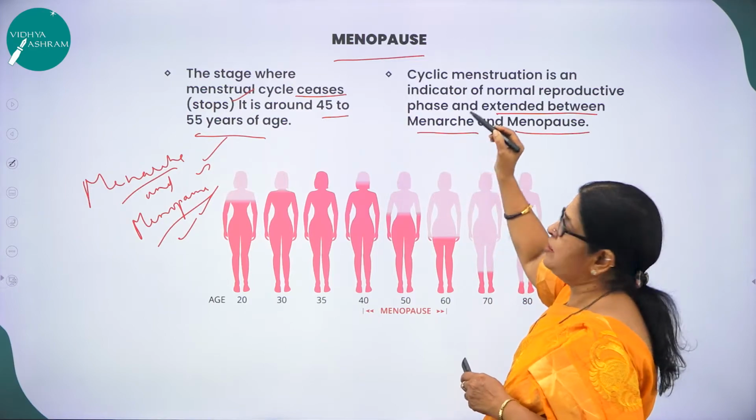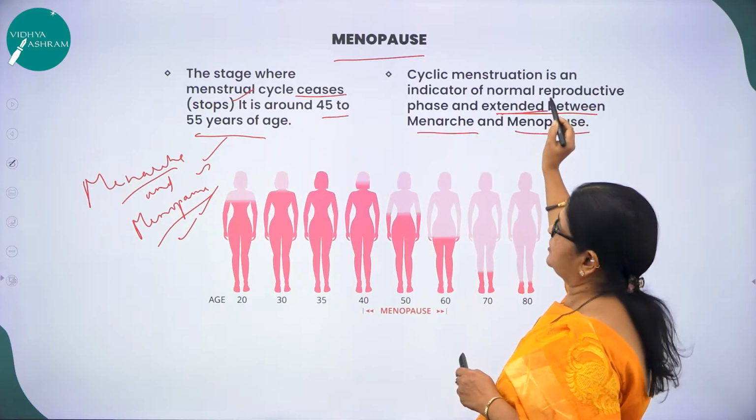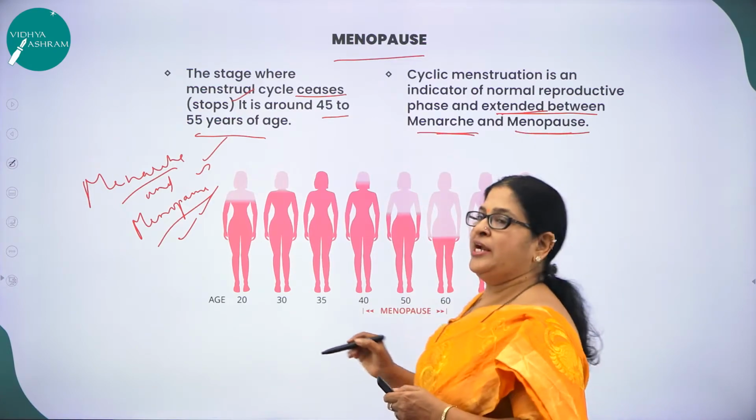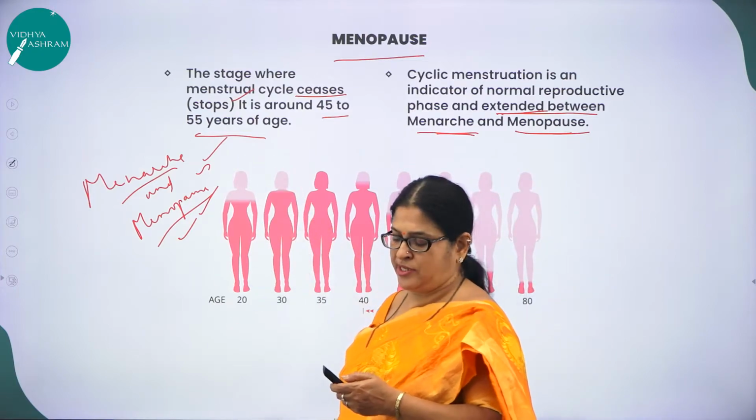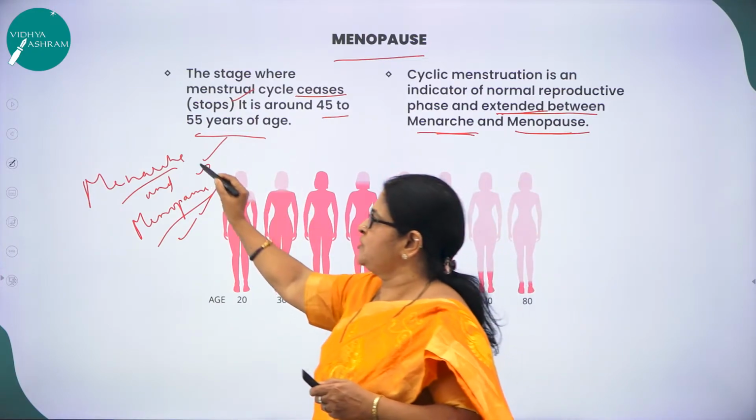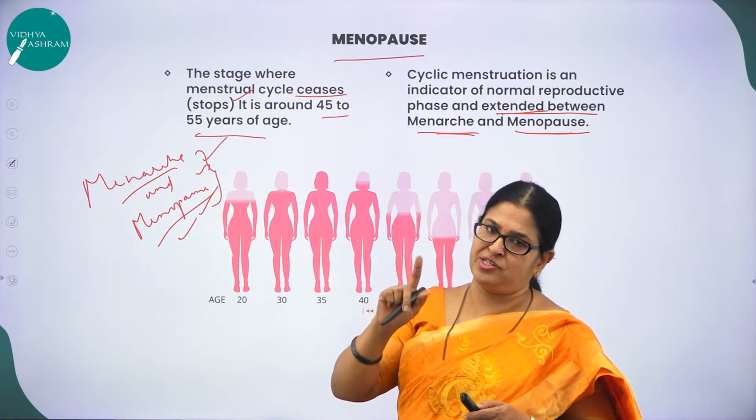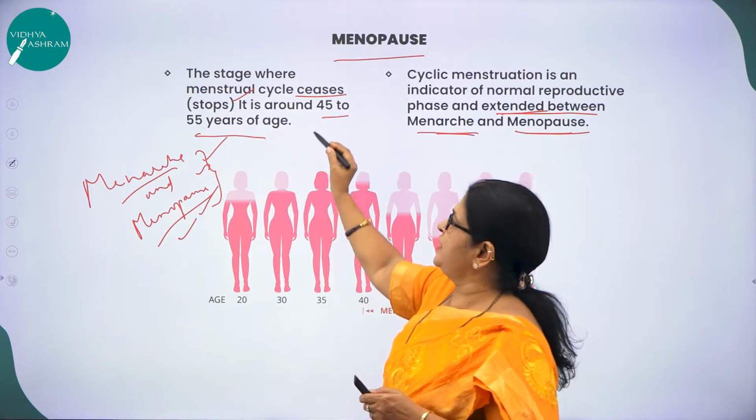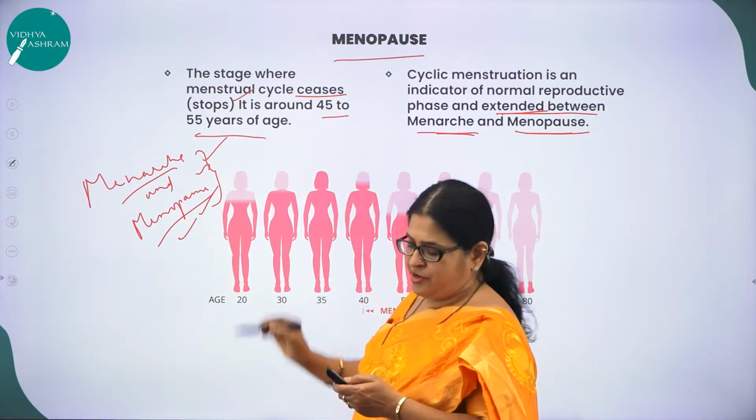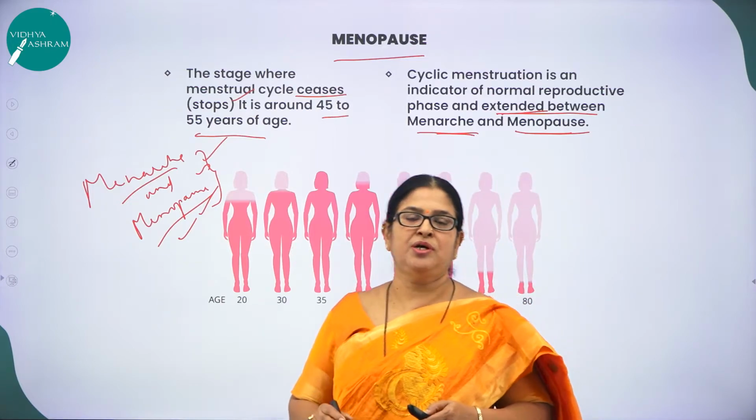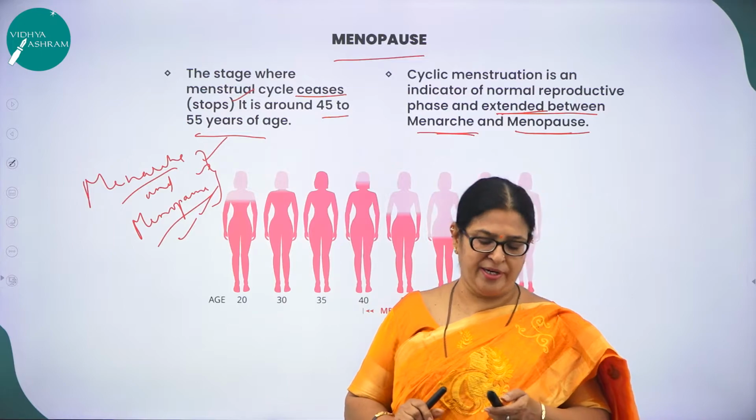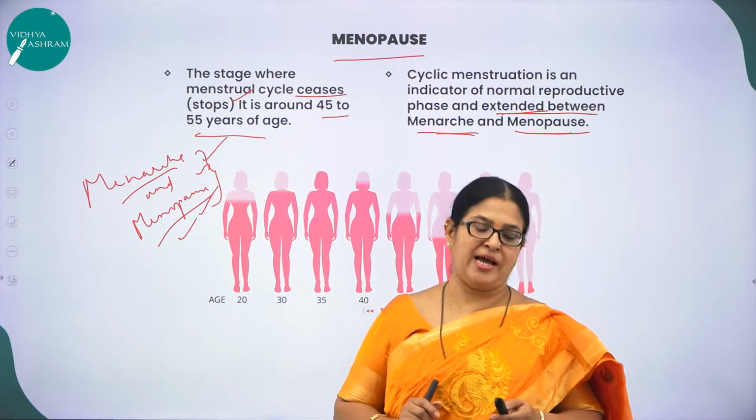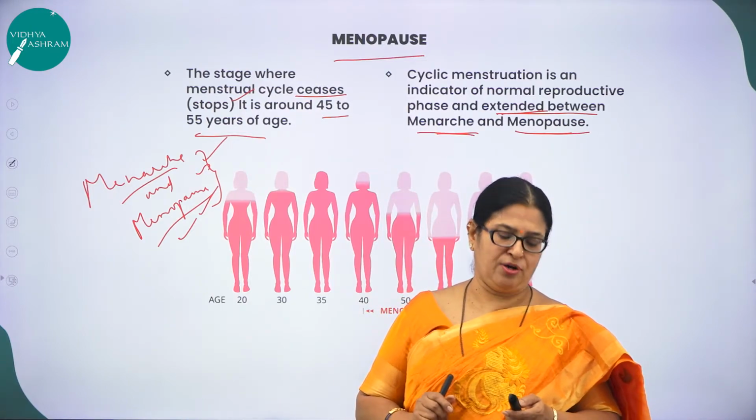So the menstrual cycle, or the reproductive phase, is extended between menarche and menopause. A very, very important point, it might be asked as a 1 mark question: what is menarche or what is menopause? Hope you have understood these 2 terms, children. What is menarche? The onset of the first menstruation. What is menopause? Where the menstrual cycle ceases or stops, and it is around the age between what? 45 to 55 years. Hope you have understood what the menstrual cycle is and what the 4 important phases are. This is a very important concept for you all to learn, which is quite commonly asked in the PU board examination in your question paper.